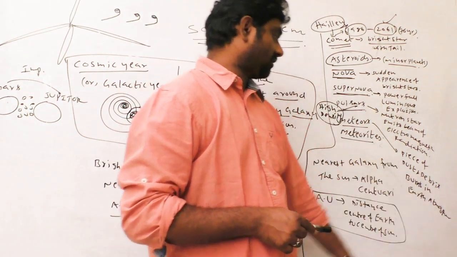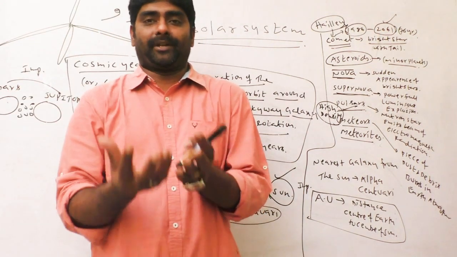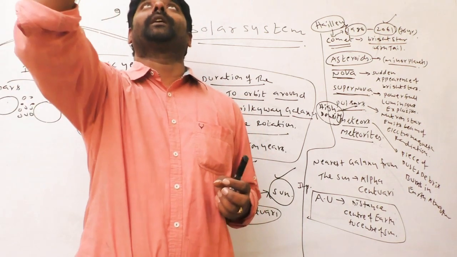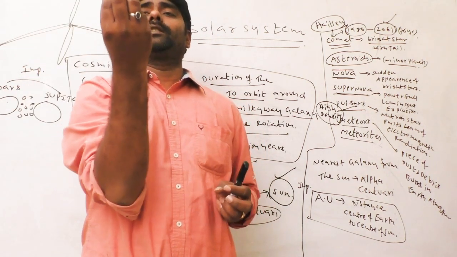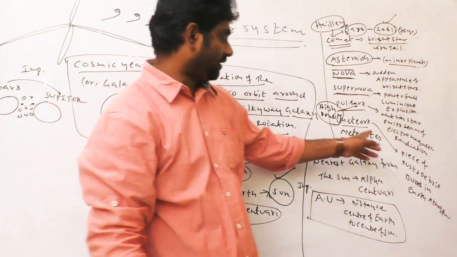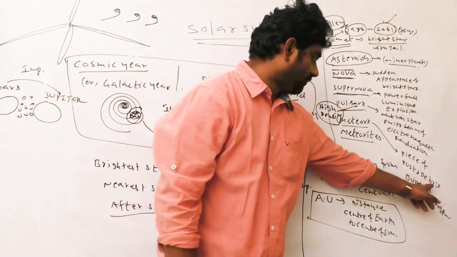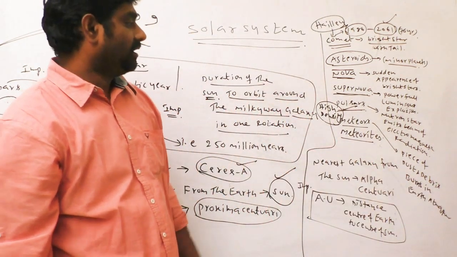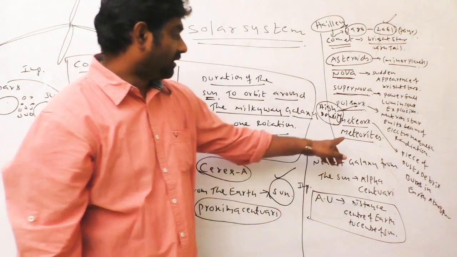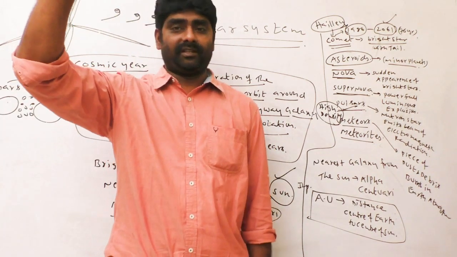Meteors. A piece of dust and debris burns while entering the Earth's atmosphere due to temperature. Some of the meteors, if you see in space, come down like a cracker, so they explode because of the temperature in the Earth's orbit. If a meteor reaches the Earth, it becomes a meteorite. Meteors generally, 99% burn in the Earth's atmosphere.